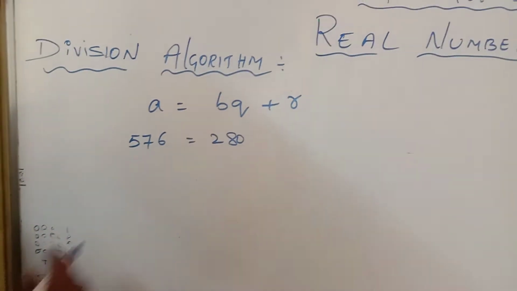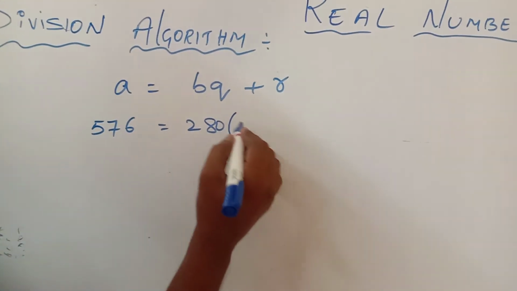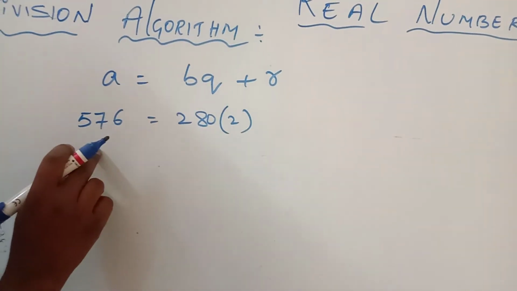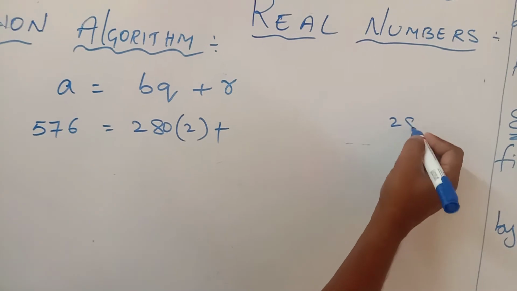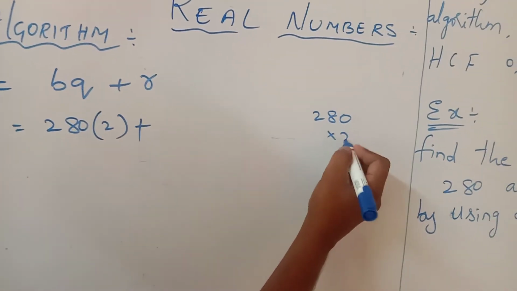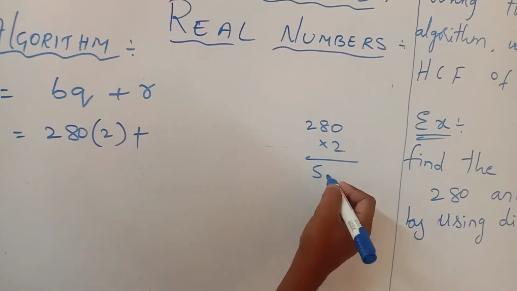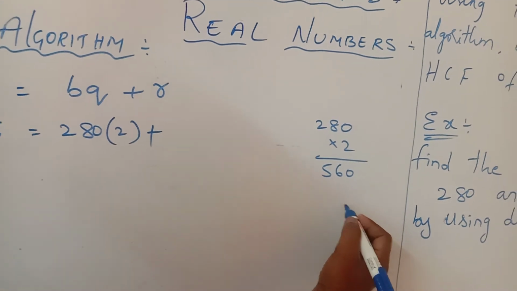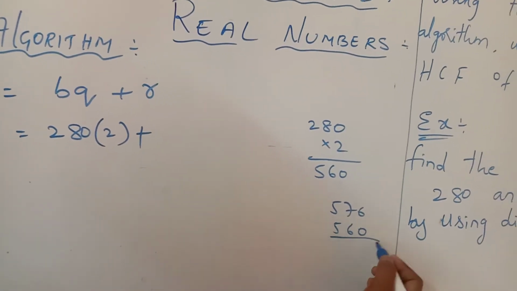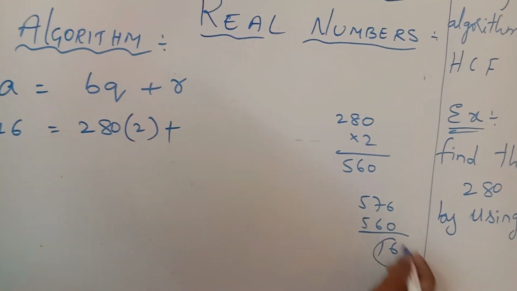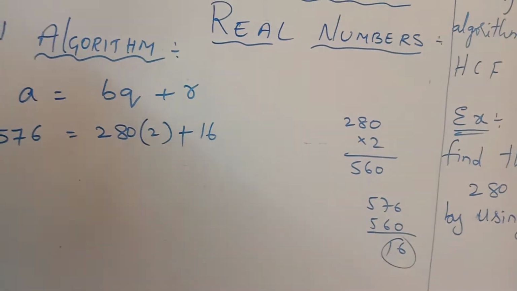You can check, you get 2 times. 28 into 2 is 56, that is 560, plus the remainder. Subtract: 576 minus 560 gives 16. That 16 is the remainder.